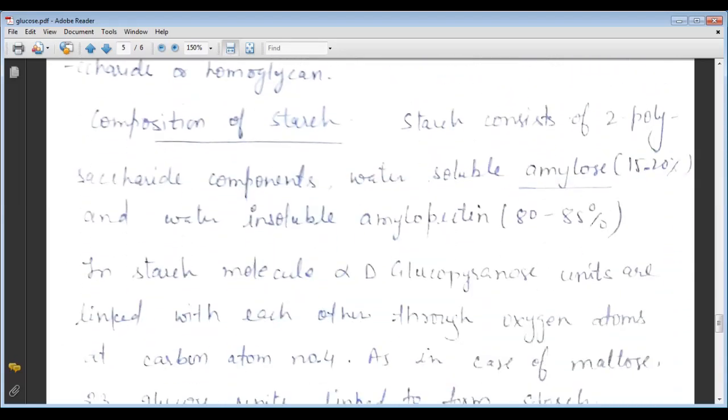Now the composition of starch. It consists of two polysaccharide components: water-soluble amylose, which is 15 to 20%, and water-insoluble amylopectin, which is 80 to 85%.